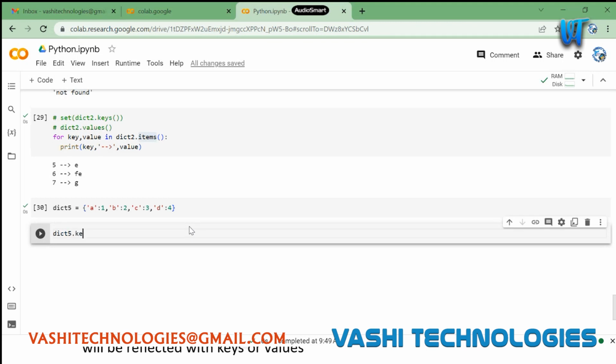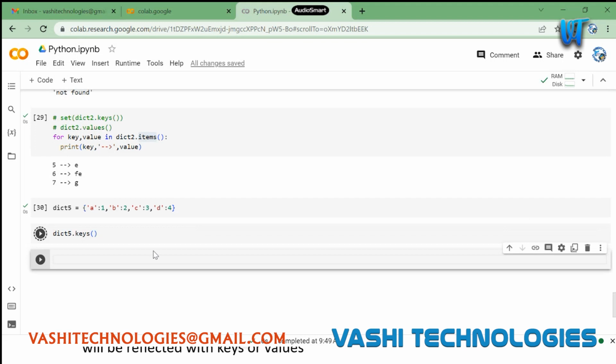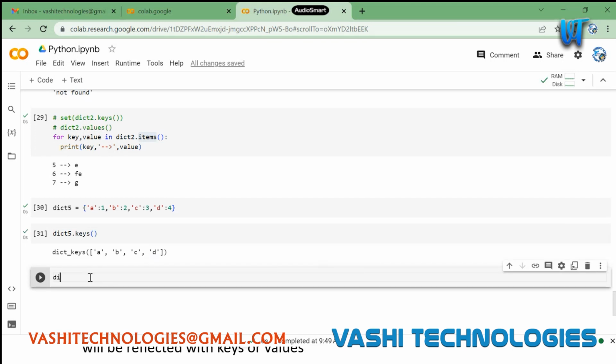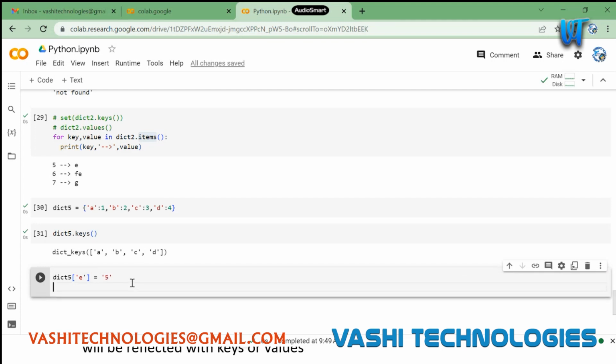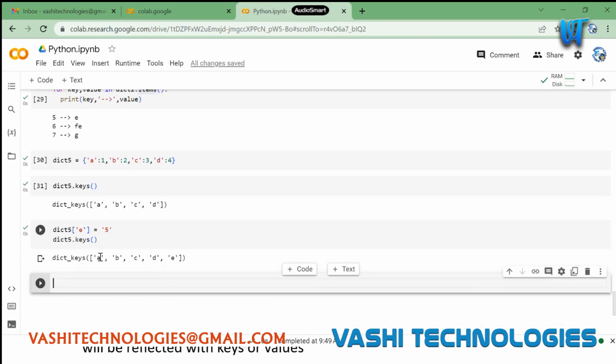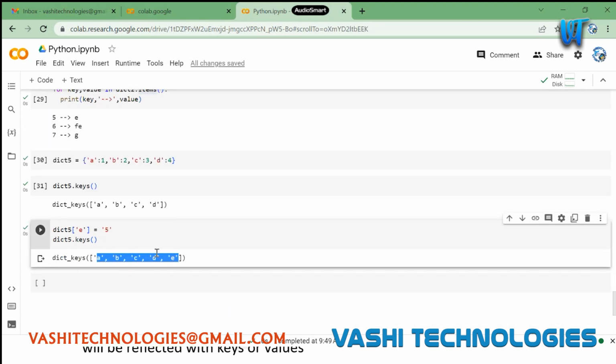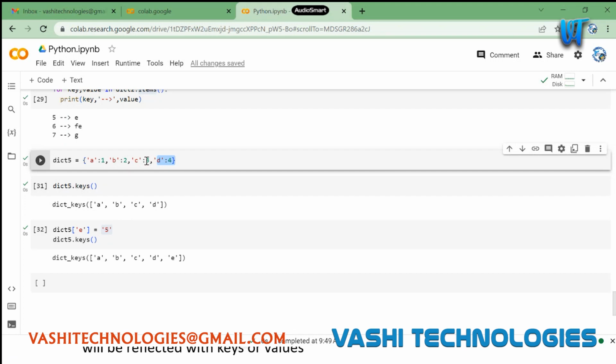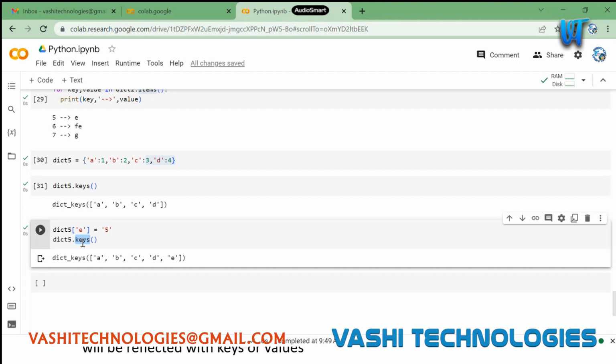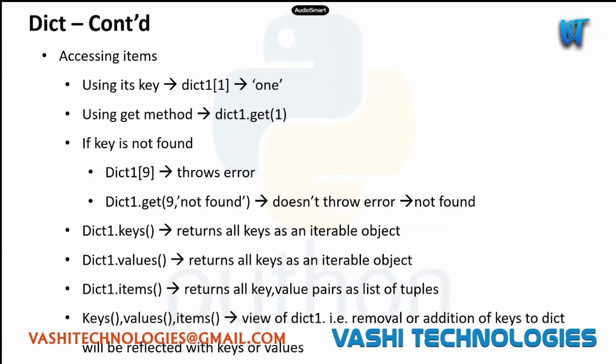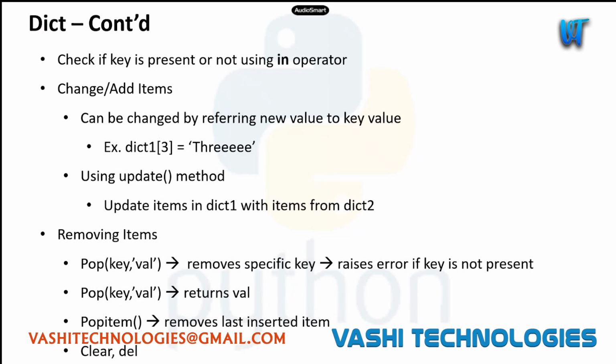If I access dict5.keys, you can see we have ABCD here. Now I'm adding one more key to dict5, E, and it's being assigned the value 5. Now if I try accessing dict5.keys again, this will reflect the latest added keys as well. If you are removing anything, adding any keys, or changing any values, those will be automatically reflected in the keys, values, and items methods. So these are basically just views of the dictionary.